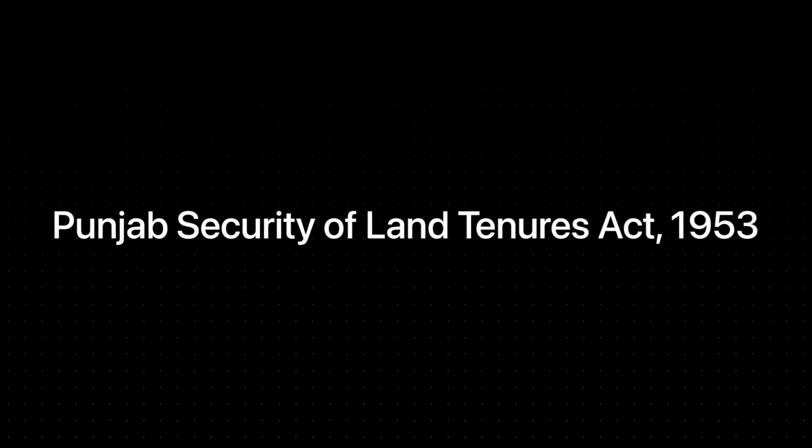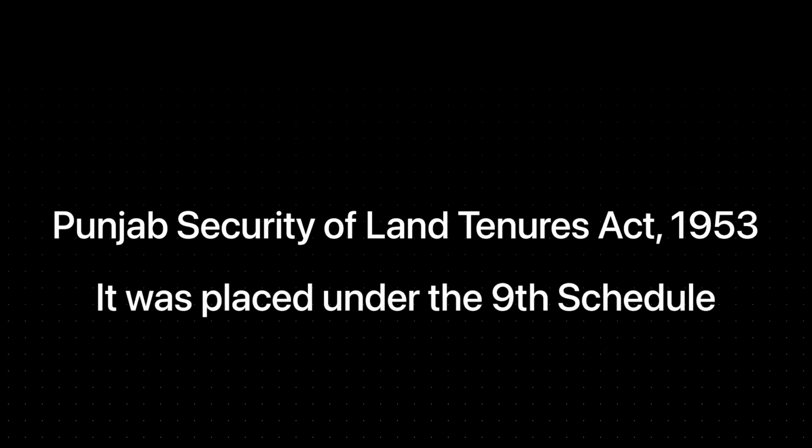In 1953, the then Punjab state government enacted the Punjab Security of Land Tenures Act of 1953, and this act was placed under the 9th Schedule of the Constitution of India by the 17th Constitutional Amendment Act of 1964. Now, what is the 9th Schedule and what is its significance? Among the schedules of the Indian Constitution, the 9th Schedule has been one of the controversial ones, because it contains a list of laws that cannot be challenged in courts.